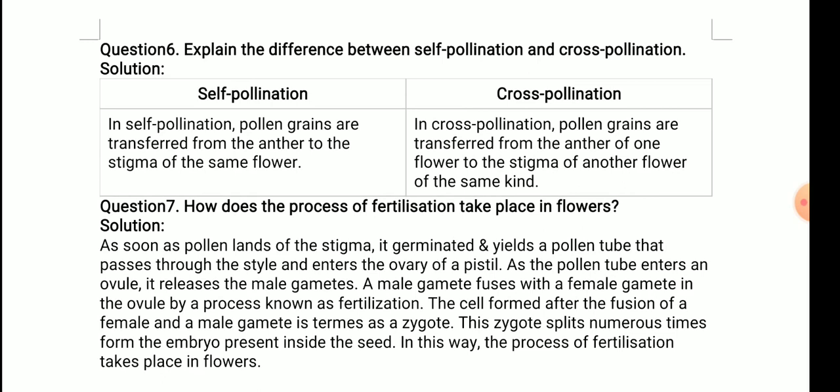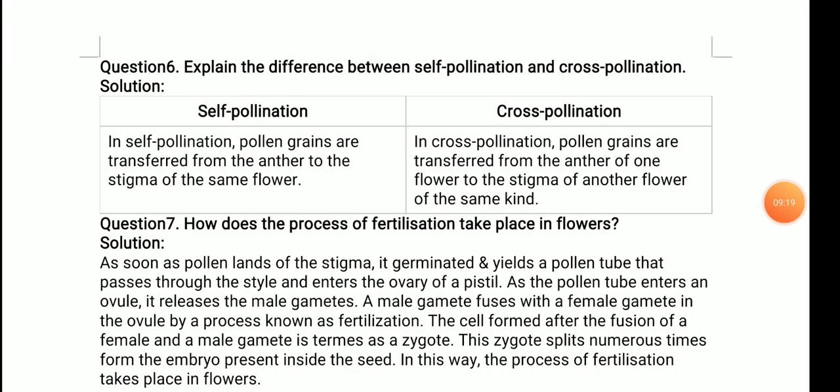The cell formed after the fusion of a female and a male gamete is termed a zygote. This zygote splits numerous times and forms the embryo present inside the seed. In this way, the process of fertilization takes place in flowers. Okay, let's move on to the next question.